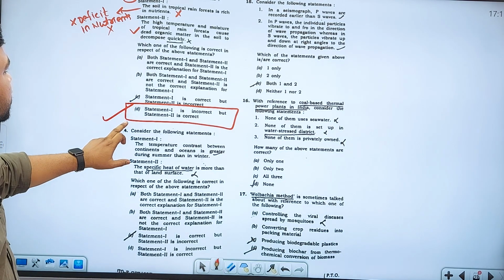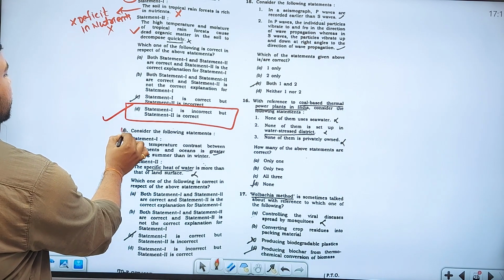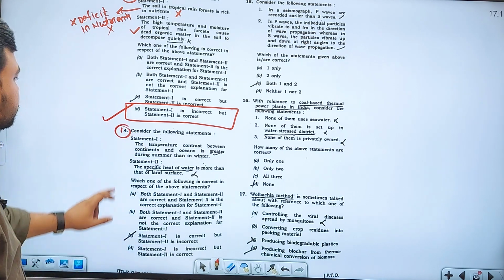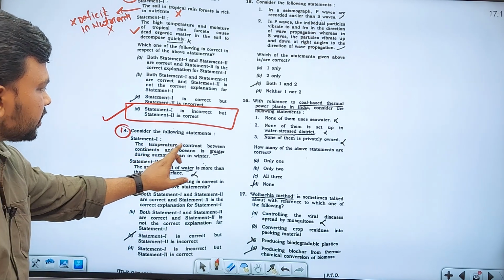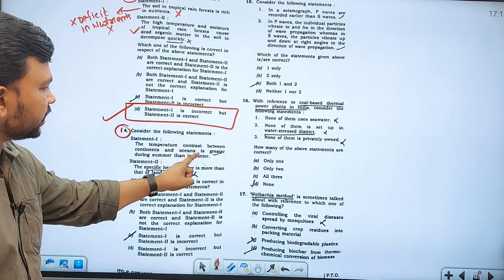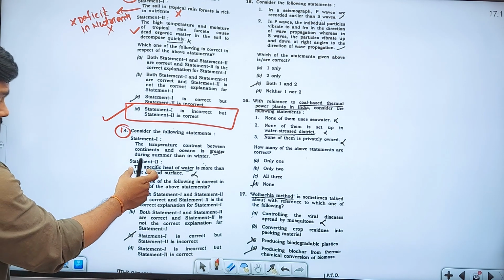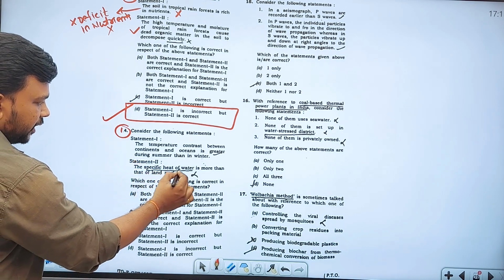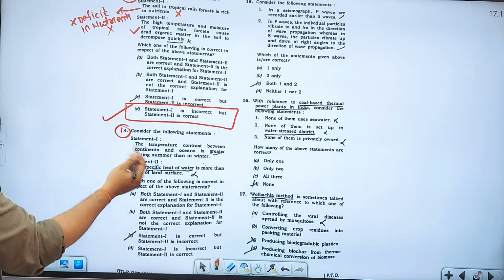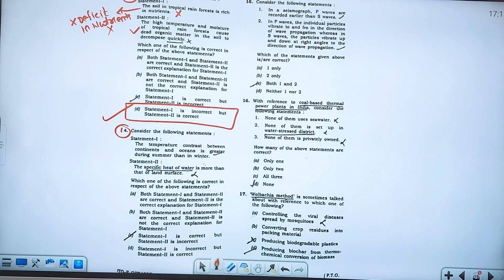Consider the following statements. 14th question. Statement 1: The temperature contrast between the continents and ocean is greater during summer than in winter. Yes. And the second statement he has given: the specific heat of water is more than that of land surface.